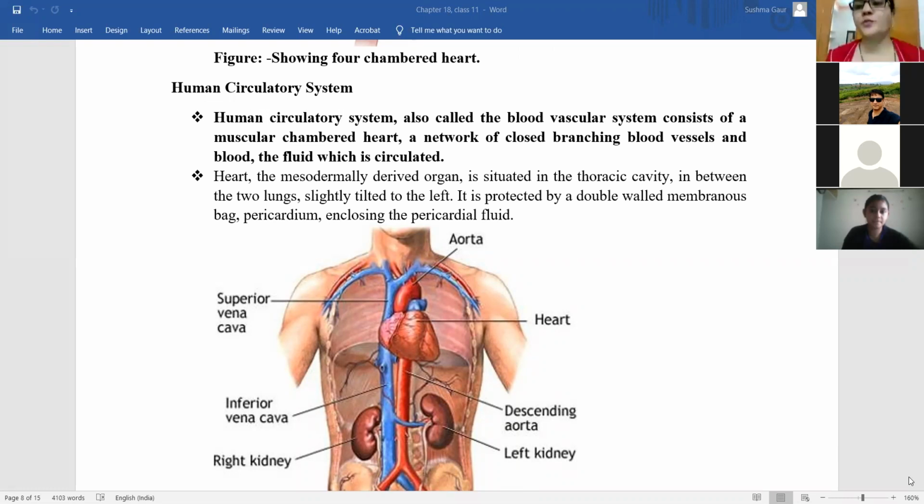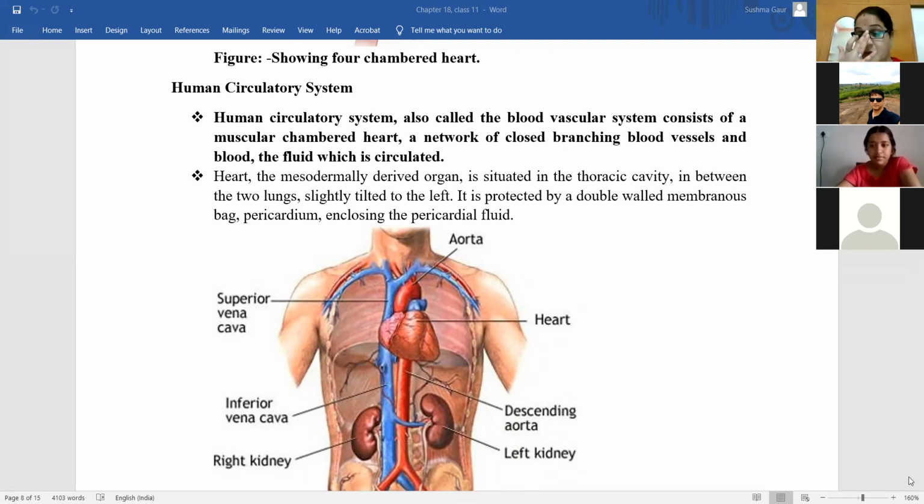Is there any network problem? Yes, ma'am, my network connection is unstable, so I couldn't hear you. Okay, now I am on mute. No, I am on unmute. Now you are able to hear my voice? Yes, ma'am. Okay. Risha, should I start, beta?